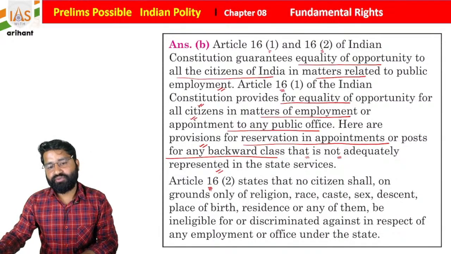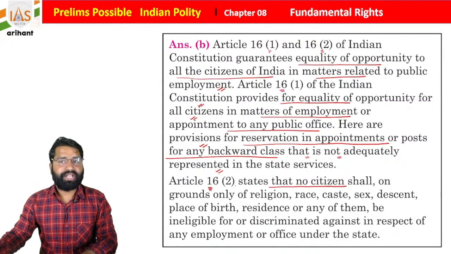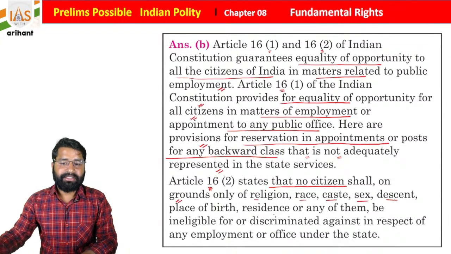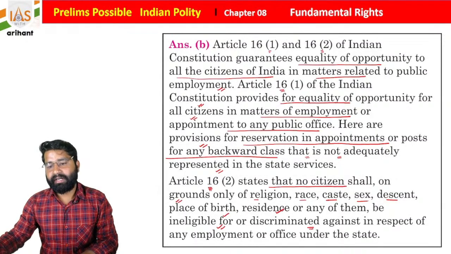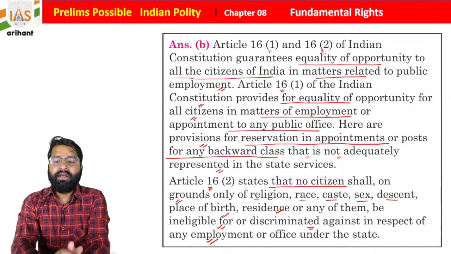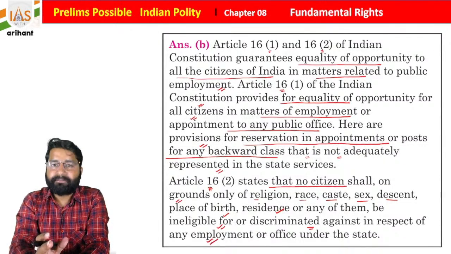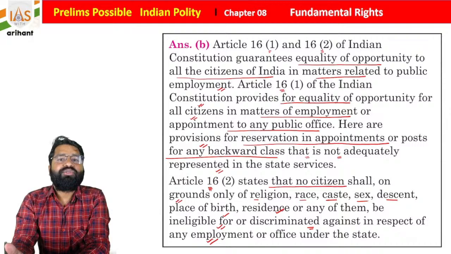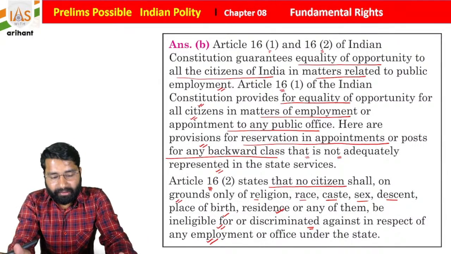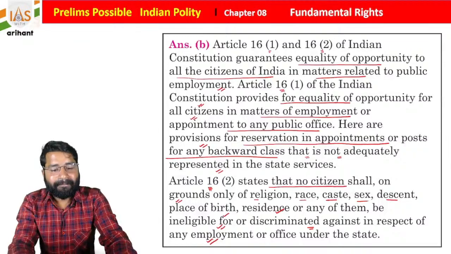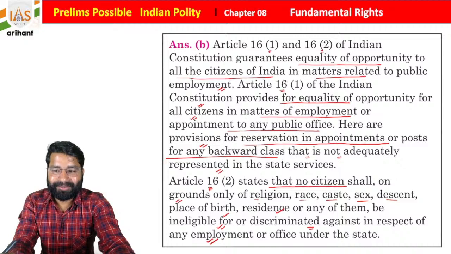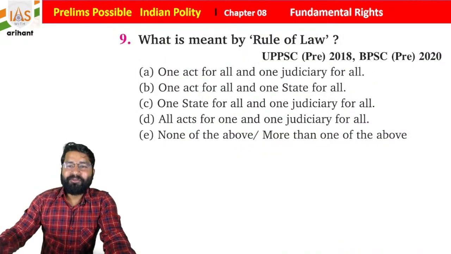Article 16 Clause 2 states that no citizen shall, on the ground of religion, race, caste, sex, descent, place of birth, residence or any of them, be ineligible for, or discriminated against in respect of, any employment or office under the state. So that's why they are using different types of clauses and language, basically using a filter to separate out the people who belong to that state. Students, I hope you all are getting it. Now just move to the next question.